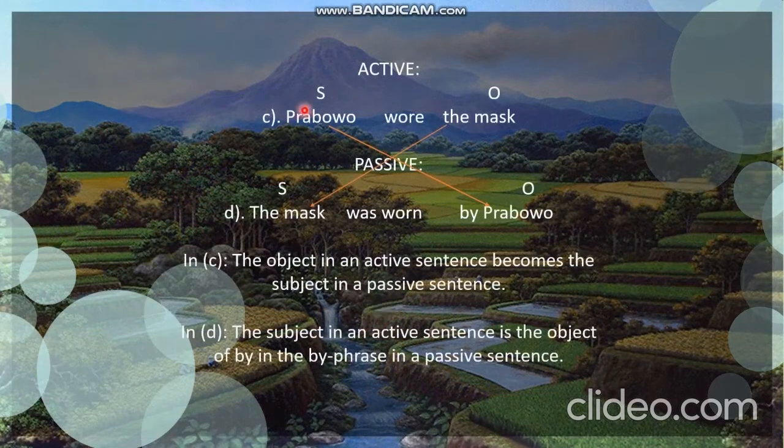Here's another example. The active is: Probowo wore the mask, and the passive is: the mask was worn by Probowo. The object in an active sentence becomes the subject in a passive sentence, and the subject in an active sentence is the object of by in the by phrase in a passive sentence.